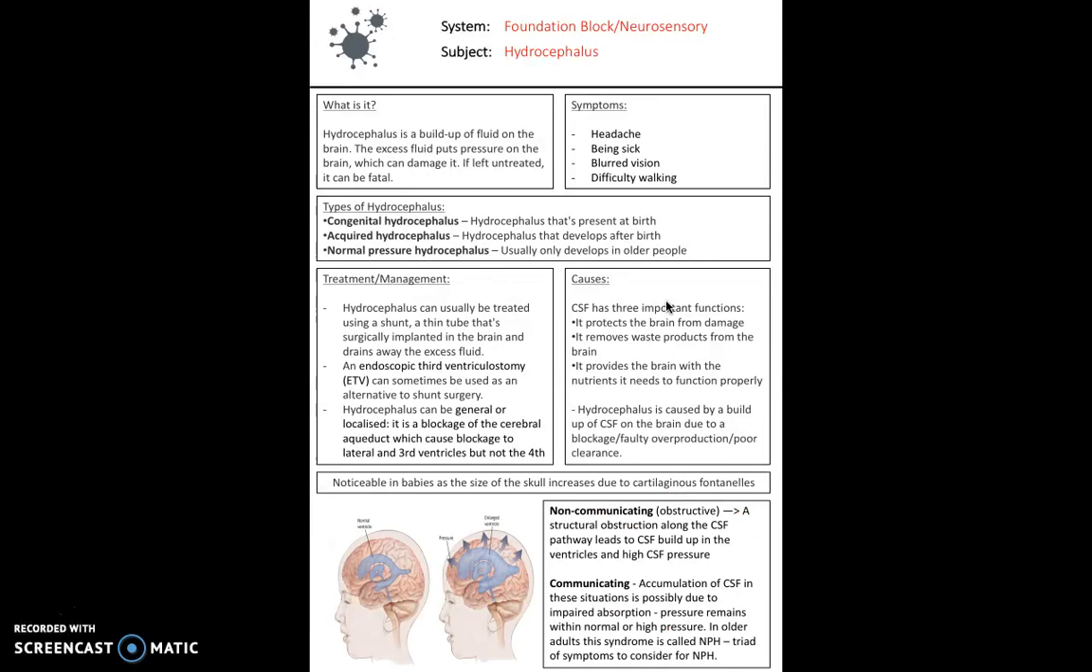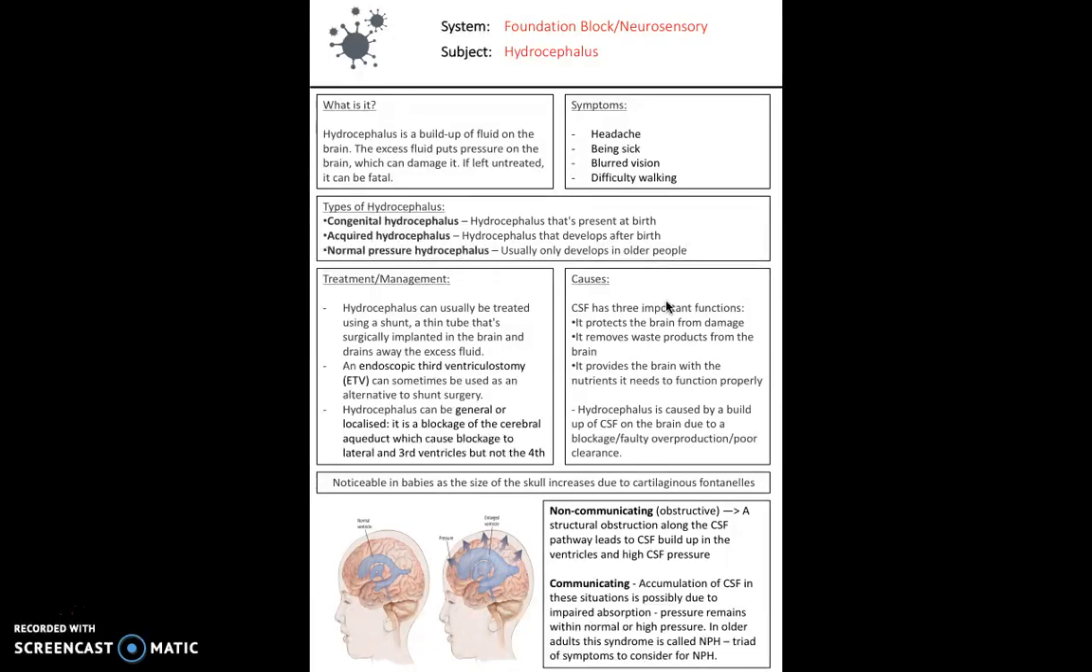Next we have hydrocephalus. Hydrocephalus is a buildup of fluid in the brain, and by fluid we're thinking of cerebrospinal fluid. Cerebrospinal fluid has 3 important functions. It protects the brain from damage, it removes waste products from the brain, and it provides the brain with the nutrients it needs to function properly. So CSF is really important to the brain, and it's in the 4 ventricles of the brain, the lateral ventricles, the 3rd ventricle and the 4th ventricle, and it's produced by the choroid plexus, which is present in all those ventricles.